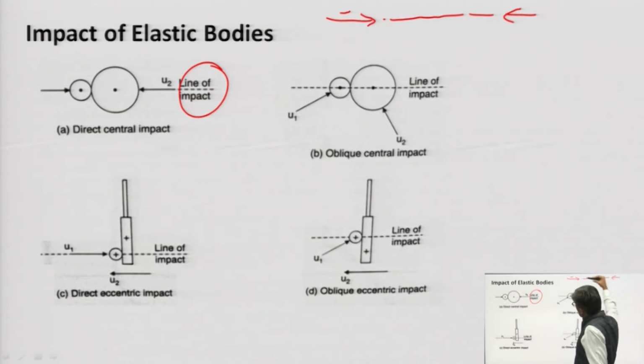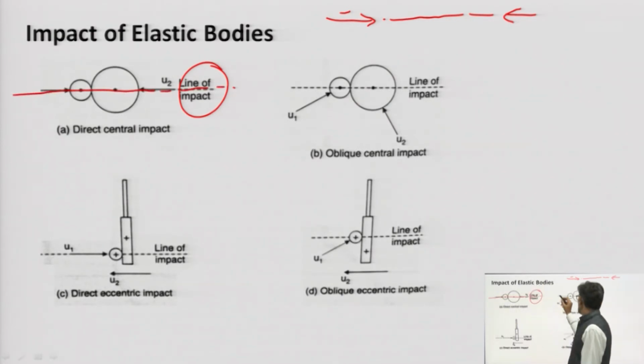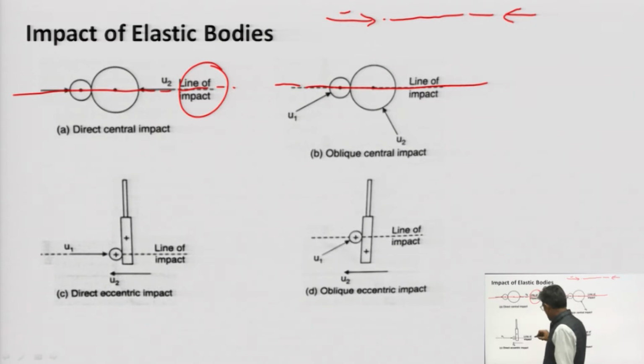If they are coinciding with each other, if collinear, then it is the same line of action. Here this is the line of impact.